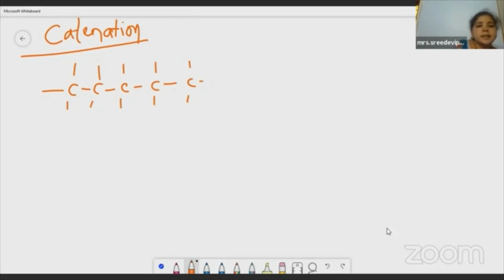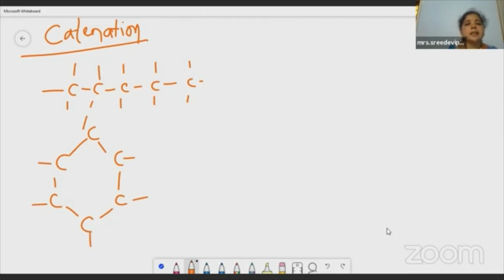See, what is this? It is a straight chain. Now I'll show you the closed chain: 1, 2, 3, 4, 5, and then 6. Now see, it is a closed chain. It is a ring-like structure and it is a chain structure. The self-linkage, self means the atom itself combines with other atoms. Links means it is forming links here. Please look at the screen. So it is forming some links. The self-linkage property of an atom to form chains and rings is called catenation.